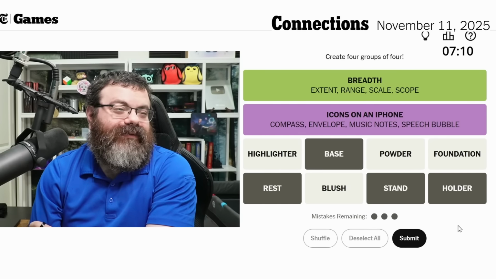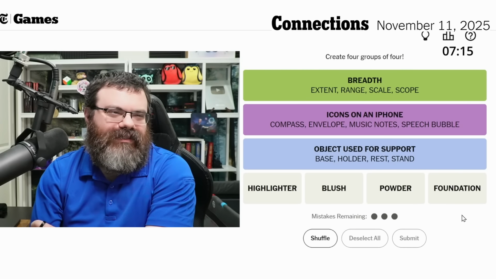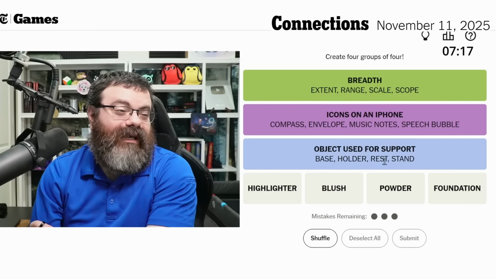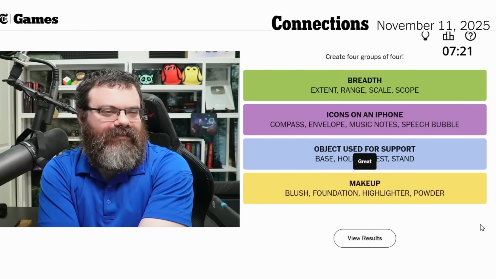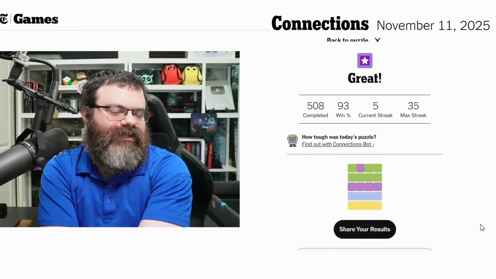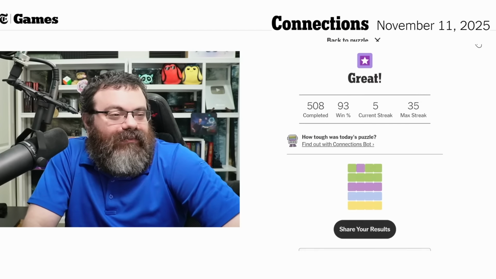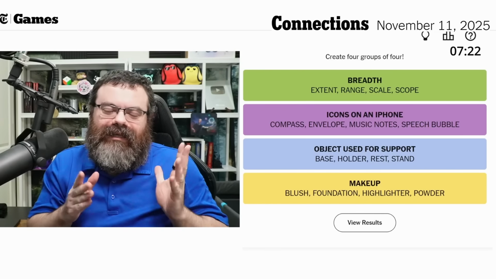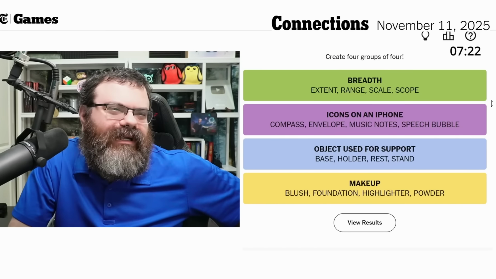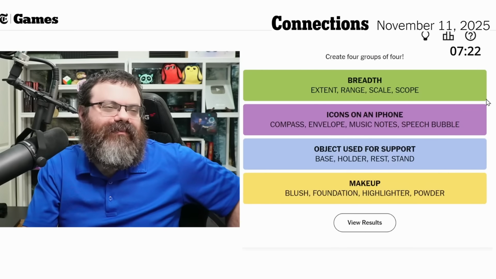Let's try it. I did feel like base and foundation might be the same thing, so you wouldn't put them both together. Object used for support, yeah. This is makeup, but I don't know enough about makeup to know if base and foundation are different from each other. All right, just the one mistake then. I put one of the purples in with green. Yeah, I put envelope in with breadth, because I've heard it in scientific stuff, like the envelope can be the extent, the breadth.